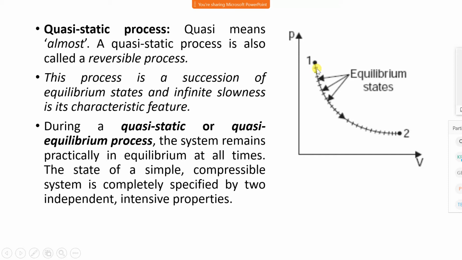Now the process further moves from subpoint 1 to subpoint 2. Again, the distance between subpoint 1 and subpoint 2 is infinitely small. I can consider the property at subpoint 1 and subpoint 2 is the same, and I can go further for the remaining points. Therefore, I can say the property at a successive point is the same as that of previous points. Therefore, such processes are called quasi-static processes, and this is a very slow process.